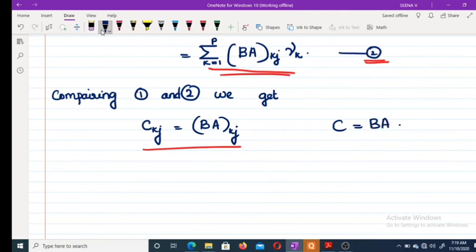Therefore, if A is the matrix of T related to B and B dash, and B is the matrix of U related to B dash and B double dash, then the matrix of U T related to the bases B and B double dash is equal to B A. Okay, clear? That's all for today's class.